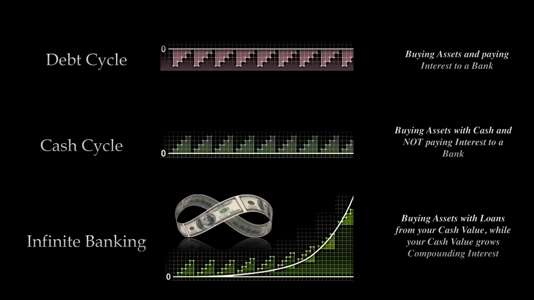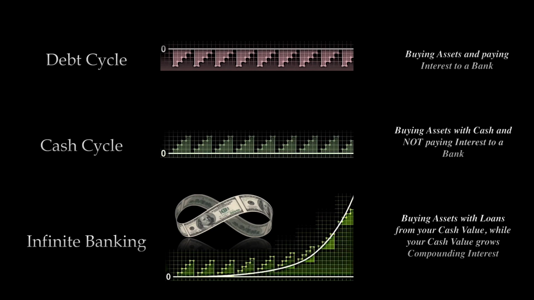In this example, the policyholder with the policy shown previously made 5.8% on the money inside the policy, and would have only spent 4.47% on interest on the loan against their cash value to buy the asset, making a positive spread of 1.3%.